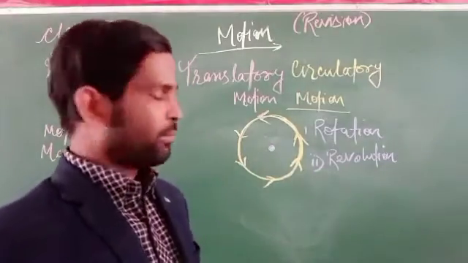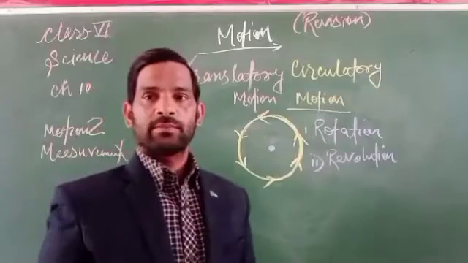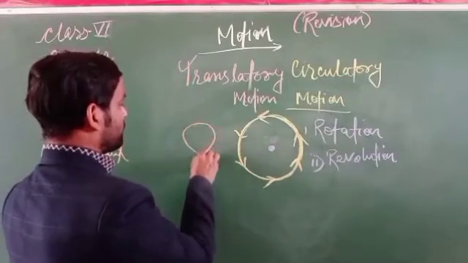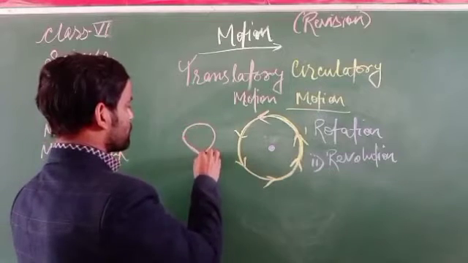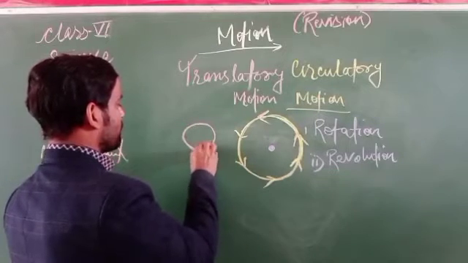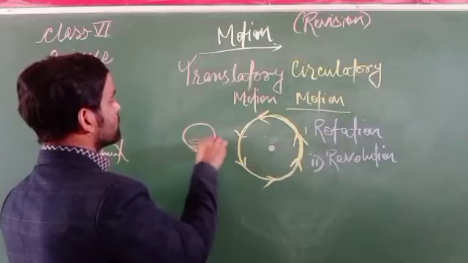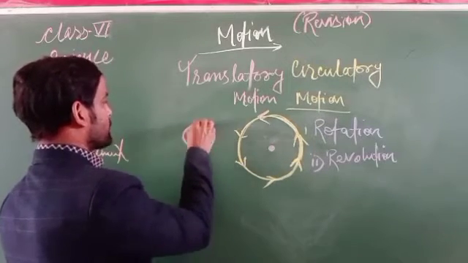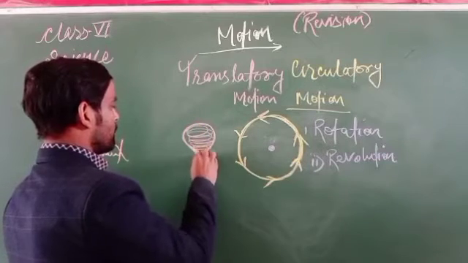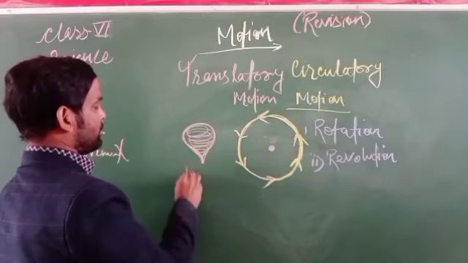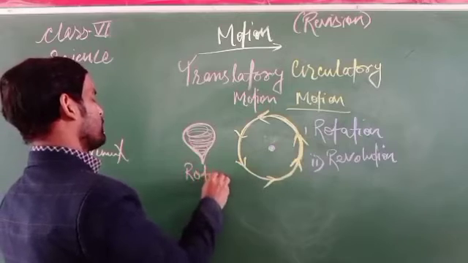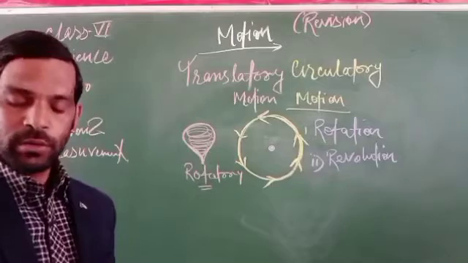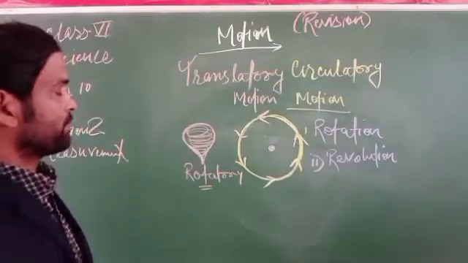What are the examples? Suppose a top showing rotatory motion, or rotational motion.